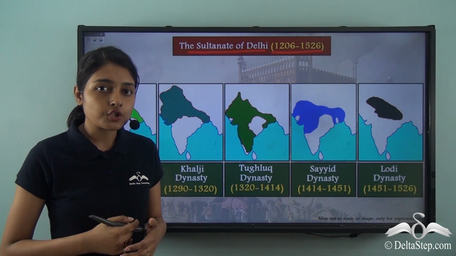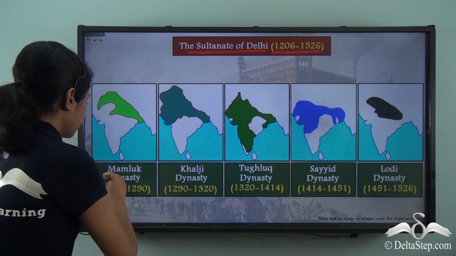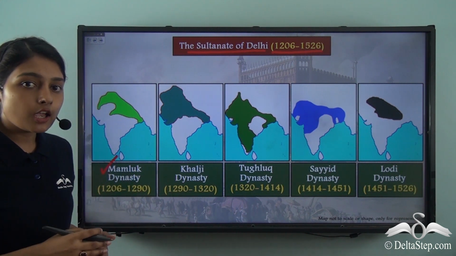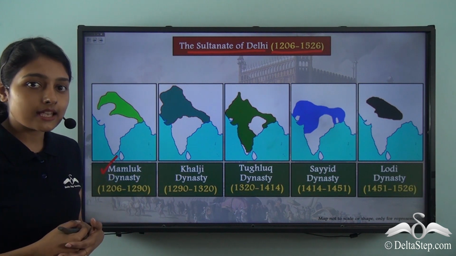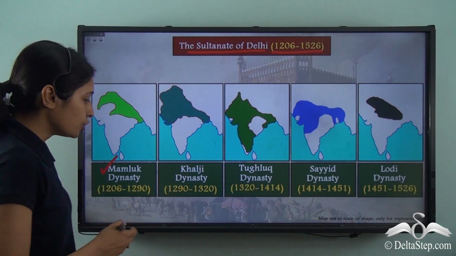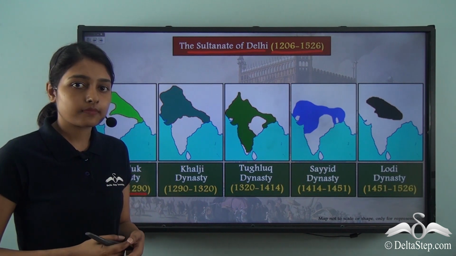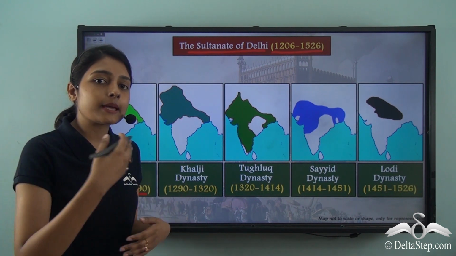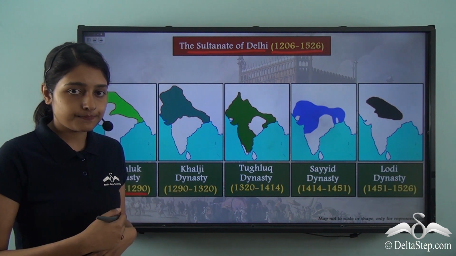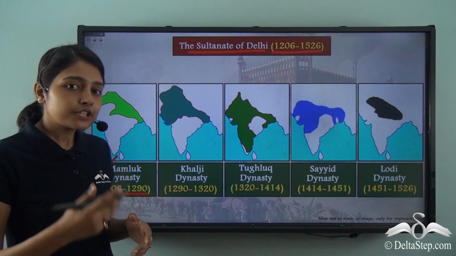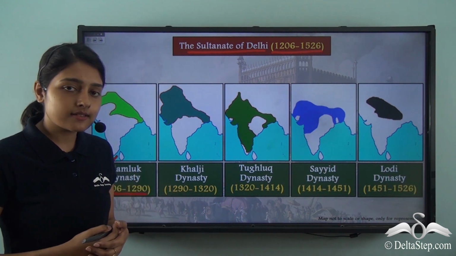First and foremost on our list comes the Mamluk dynasty. This Mamluk dynasty, or the slave dynasty as it was also called, ruled from 1206 to 1290. One dynasty came after the other immediately, and together they formed the Delhi Sultanate. Which dynasty followed the Mamluk dynasty?